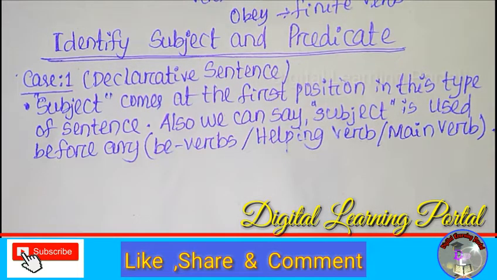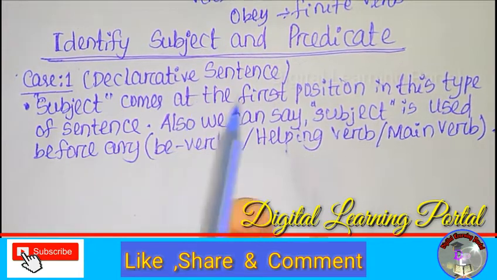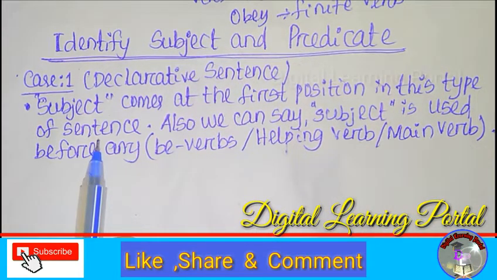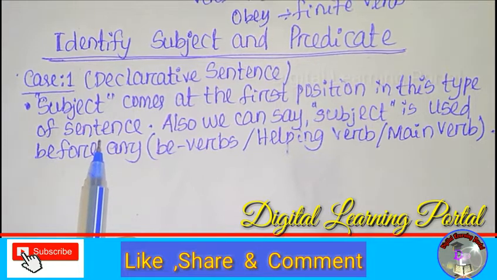Here is some rule we have to follow to identify subject and predicate in the sentence. Subject comes at the first position in this type of sentence. When we use a declarative sentence, we find the subject at the first position.